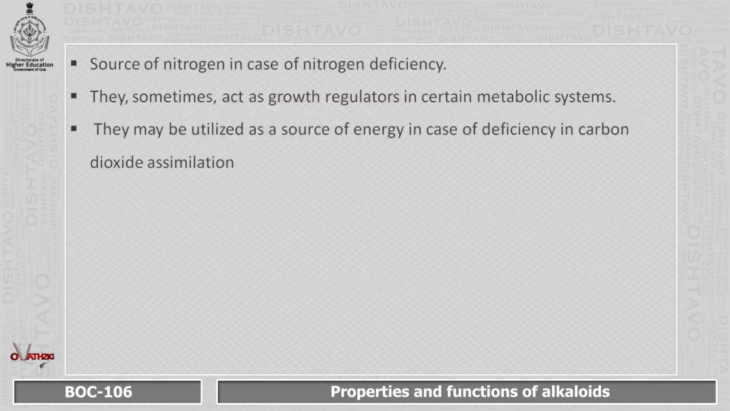Some of these are sources of nitrogen in case of nitrogen deficiency, and sometimes they also act as growth regulators in certain metabolic systems. They are utilized as a source of energy in case of deficiency in carbon dioxide assimilation. So in the carbon cycle, if there is any deficiency of carbon dioxide assimilation, then alkaloids play an important role as a source of energy.